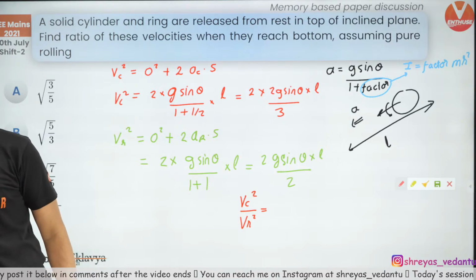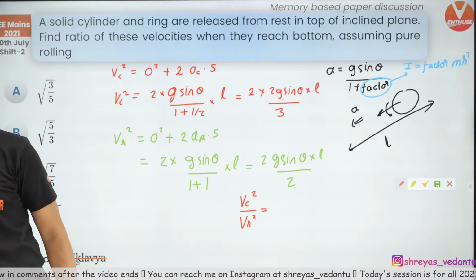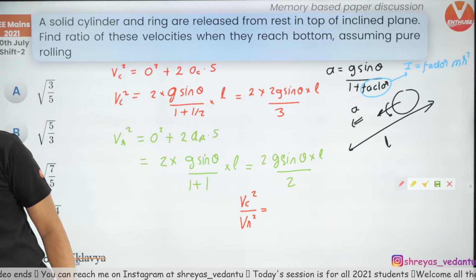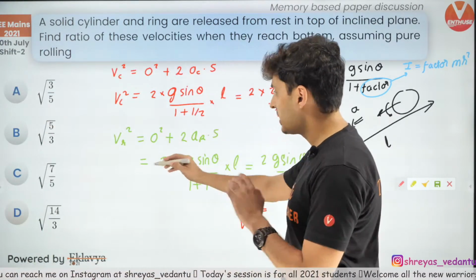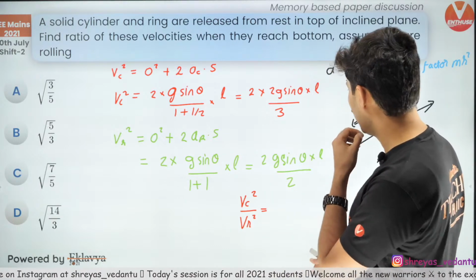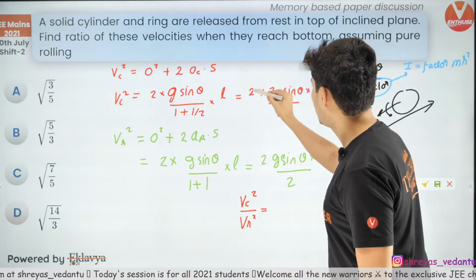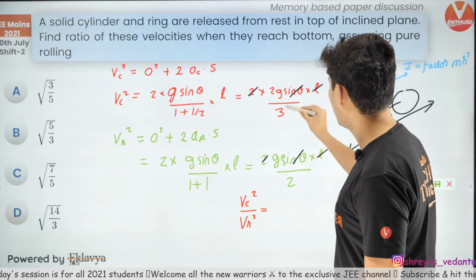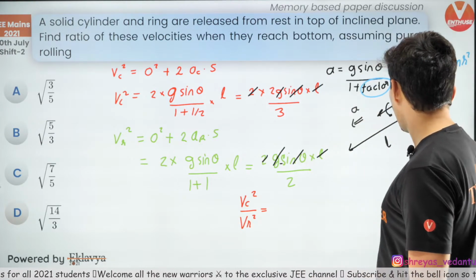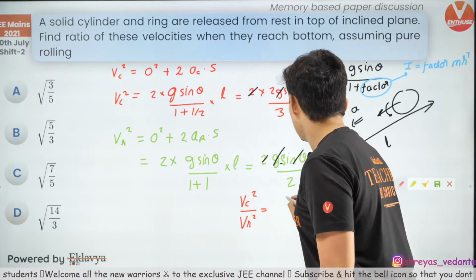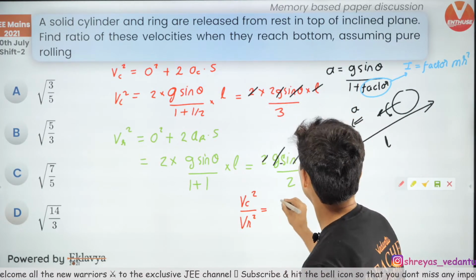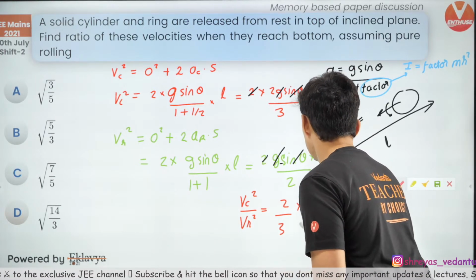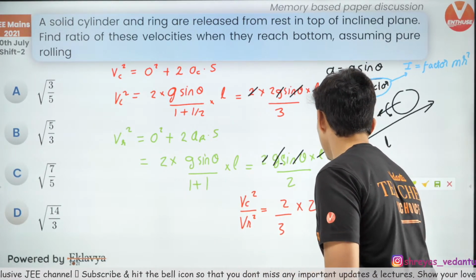I thought something else was given in the answer. Okay, so no option is matching. That's what even I was thinking when I was trying to divide. The 2 and this 2 will get cancelled. Obviously this L and this L will get cancelled. Sine theta will get cancelled. g and g will get cancelled. And what you should get is 2 by 3, and this 2 should go over here. So it should become 4 by 3.